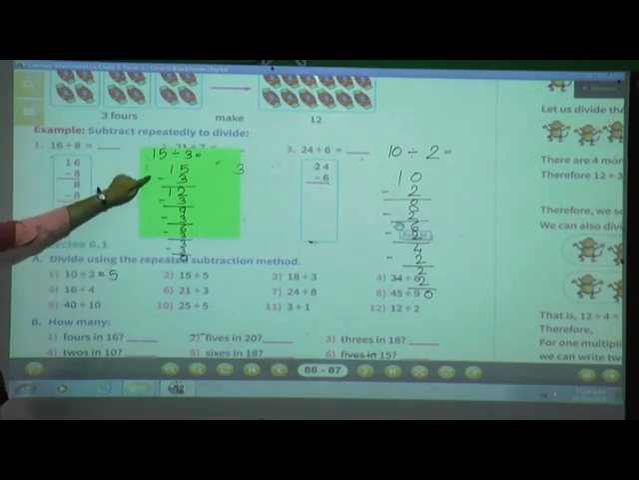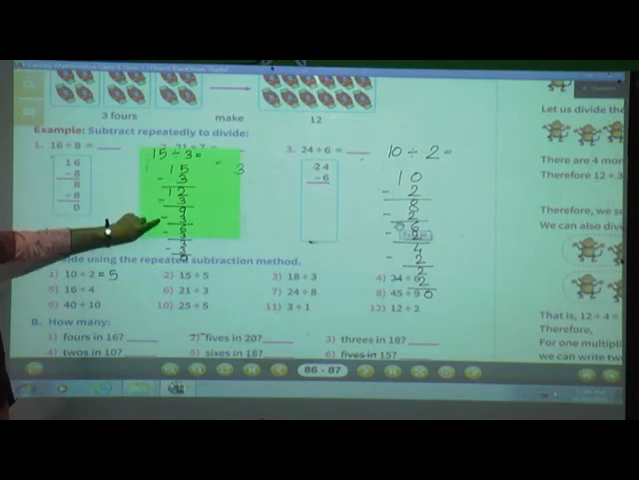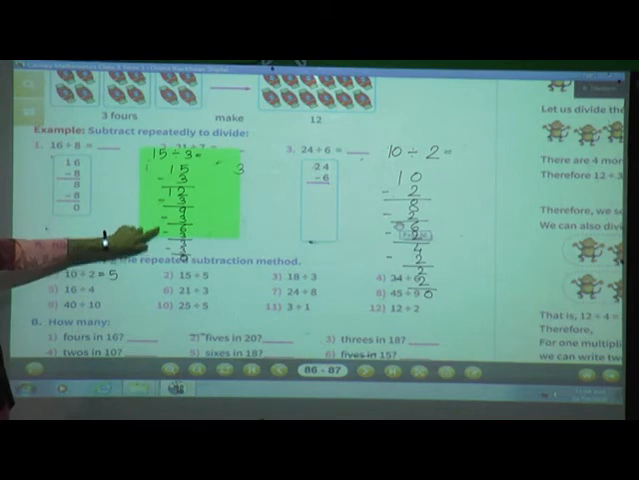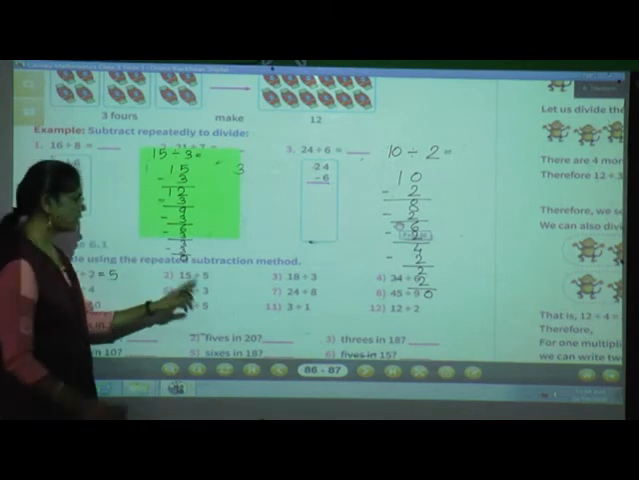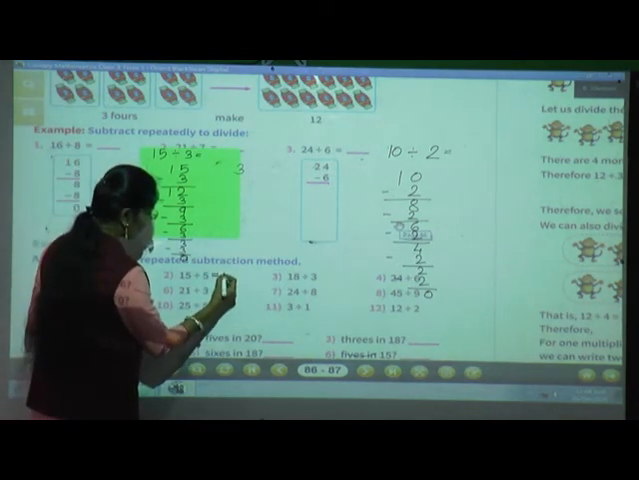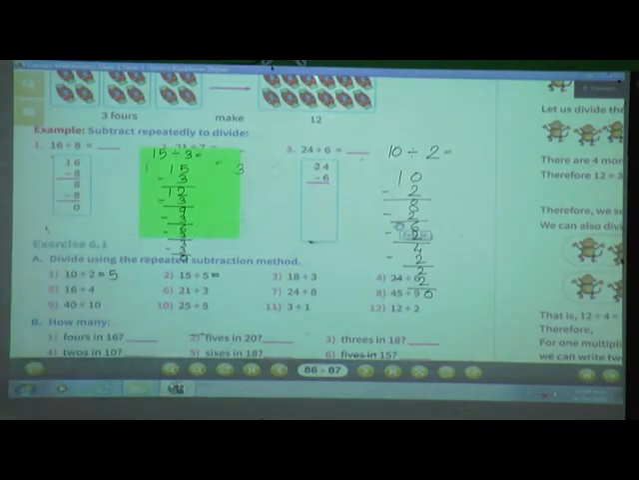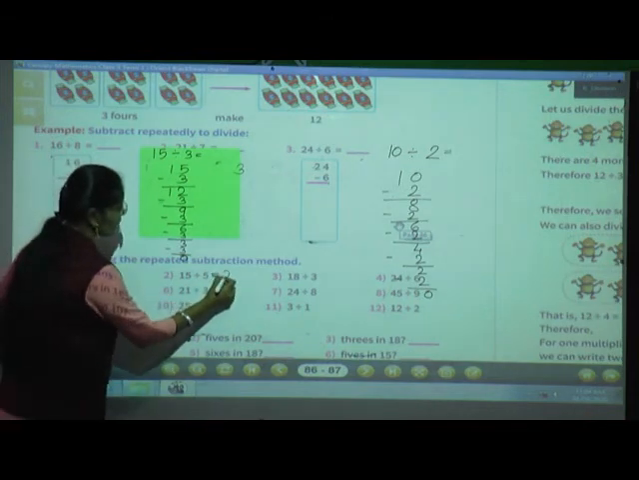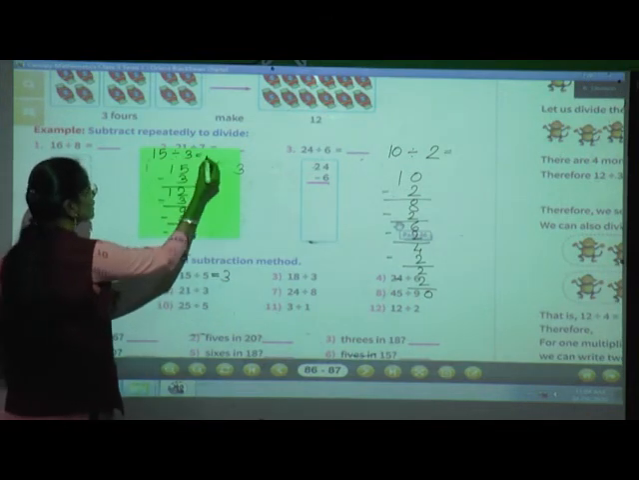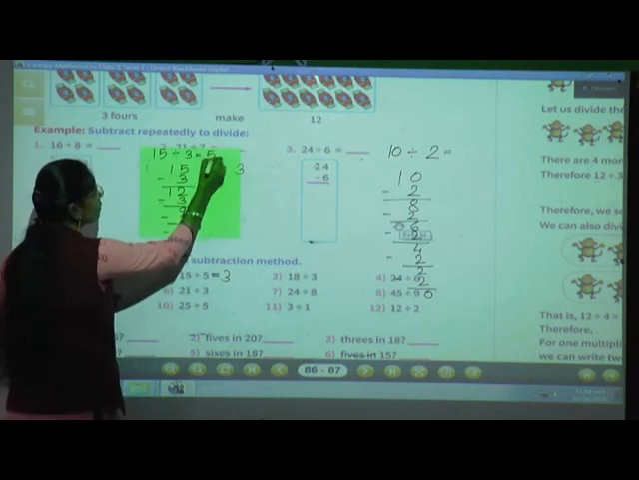Okay. Now count how many times we have done the subtraction. 1, 2, 3, 4, 5 times. So 15 divided by 5 is equal to what? Okay. 15 divided by 5 is equal to 3. This we have done: 15 divided by 3. 15 divided by 3 is equal to 5.